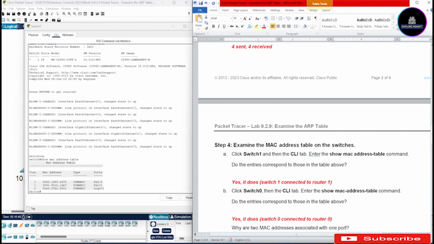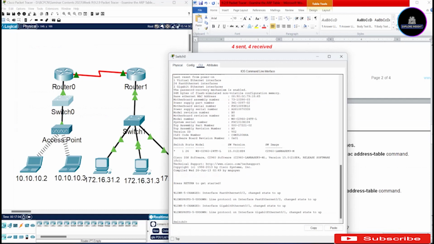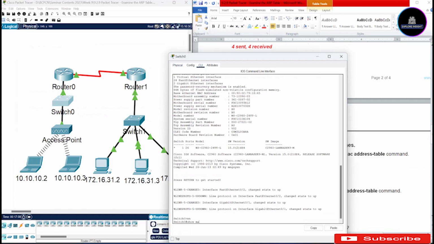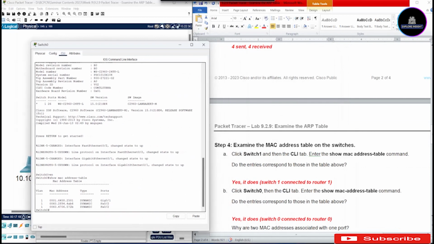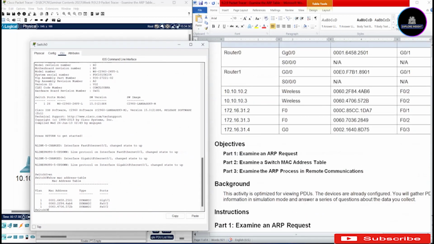Okay, so the next one, switch 0. Then the CLI tab, show MAC address table. Do the same for switch 0, EN, show MAC address table. Okay, so does it correspond? If you look here, it does. Going over here, it does. And going over here, it does. Okay, so it's correct.